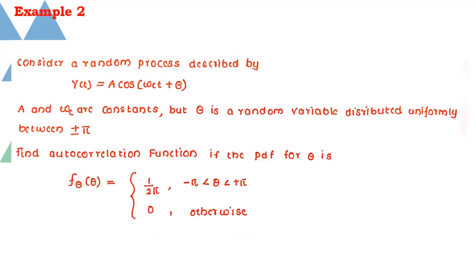This example is slightly modified from the previous. In particular, we are considering a sinusoidal process where the random variable is the phase theta, which is uniformly distributed over plus or minus pi. The amplitude of the wave is taken to be a constant.